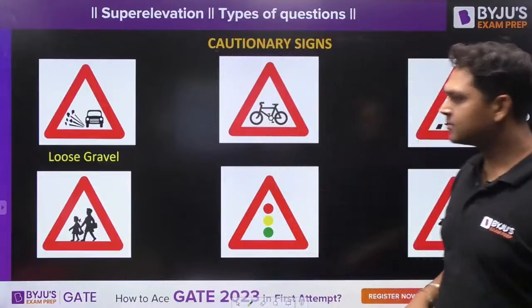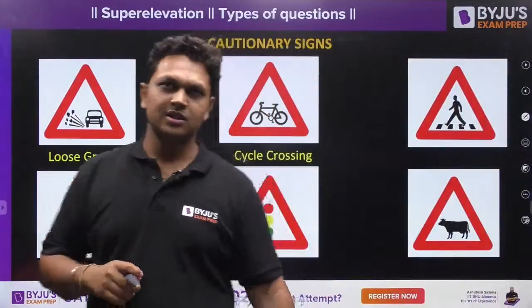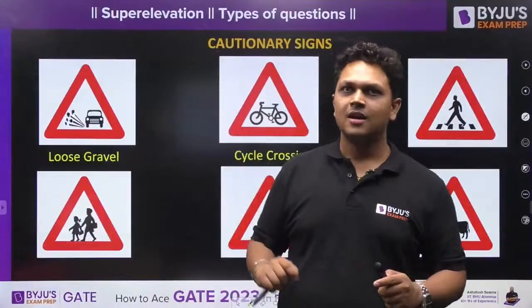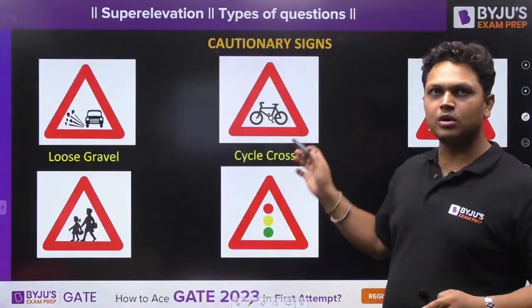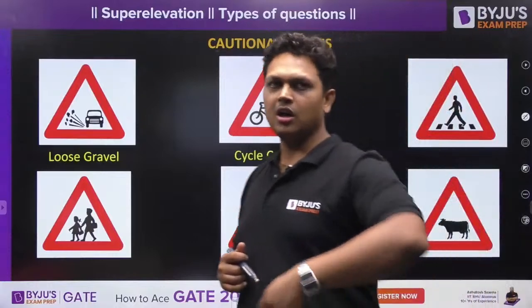What is this? This is cycle crossing. Whenever you are traveling, if there is a cycle crossing, this will tell you that you should slow down. There may be a cycle which may cross through this path.